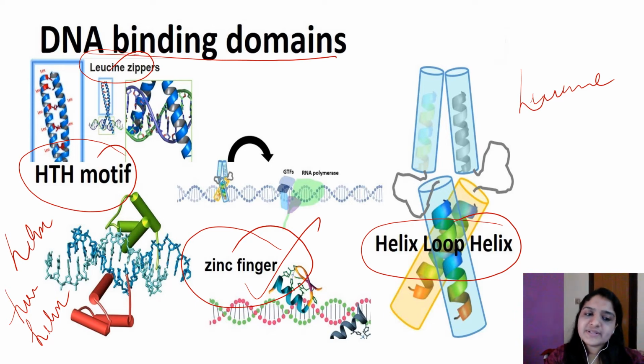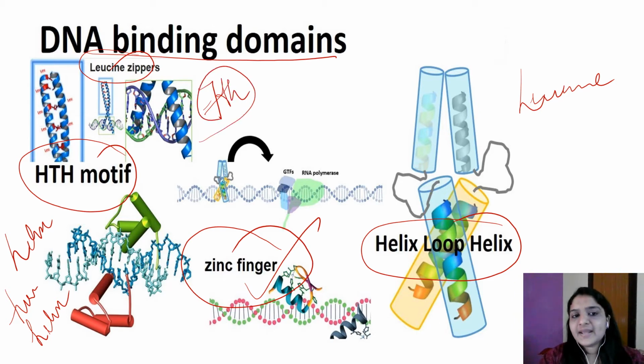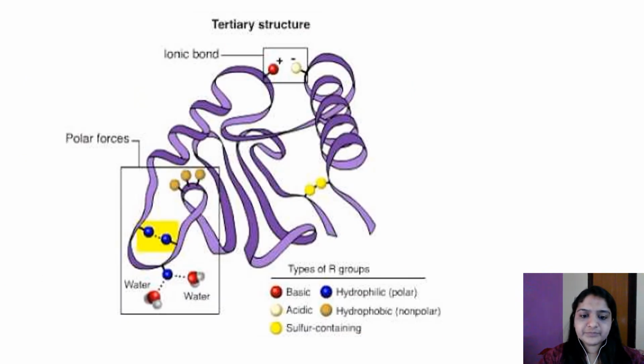So here you should remember these things. The helix-turn-helix motif was the first DNA binding motif that was discovered. The second one is the zinc finger, which requires zinc, and then the leucine zipper. It contains leucine residues at every 7th position. Leucine is present at every 7th residue. So these are the various DNA binding domains.